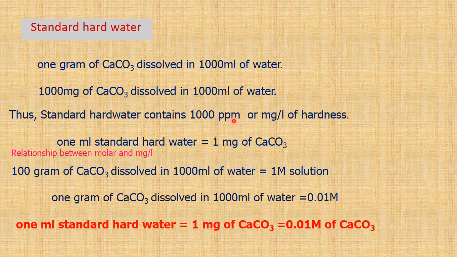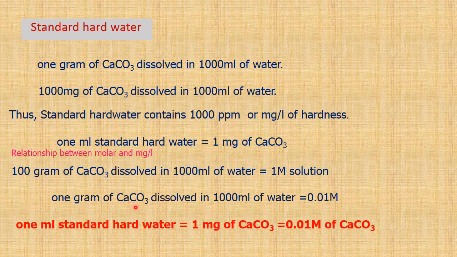Now let us relate molar and milligram per liter. So 100 is the molecular weight of calcium carbonate. So 100 grams of calcium carbonate dissolved in 1000 ml of water is 1 molar solution. 1 gram of calcium carbonate dissolved in 1000 ml of water is 0.01 molar solution.